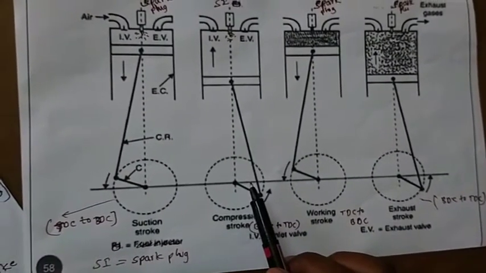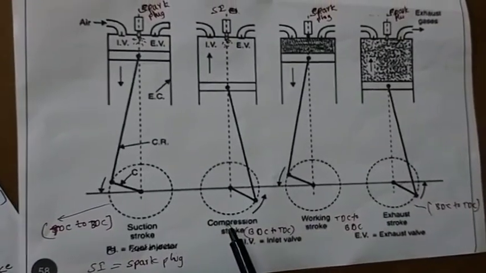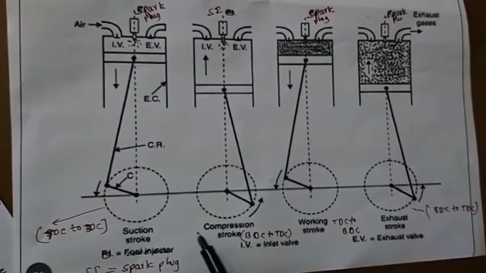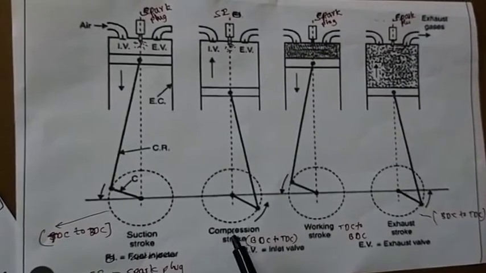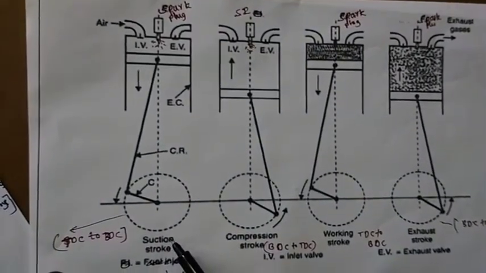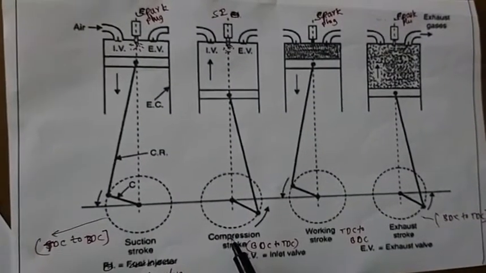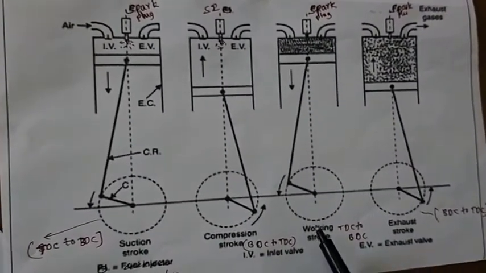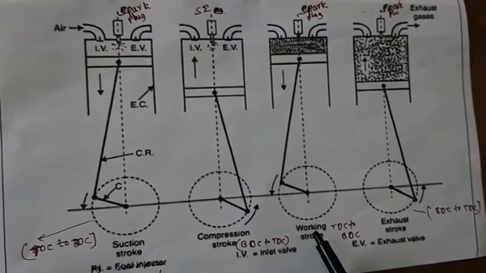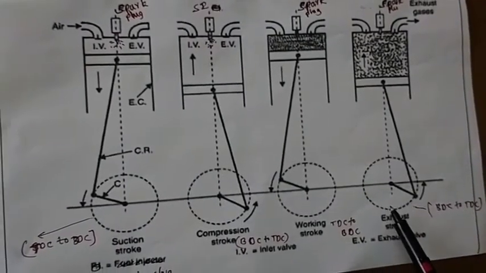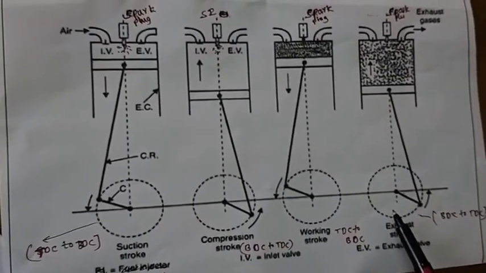Okay, we shall discuss these four strokes one by one. What is a suction stroke? What happens in the suction stroke? What is compression stroke? What happens in the compression stroke? What is working stroke? What happens in the working stroke? What is an exhaust stroke? What happens in the exhaust stroke? We will see one by one.